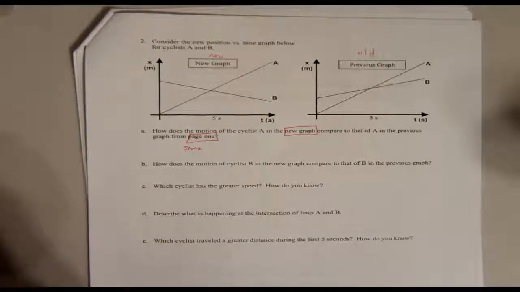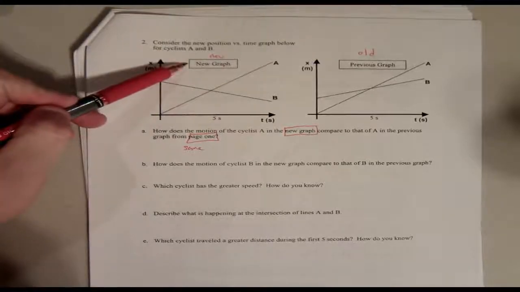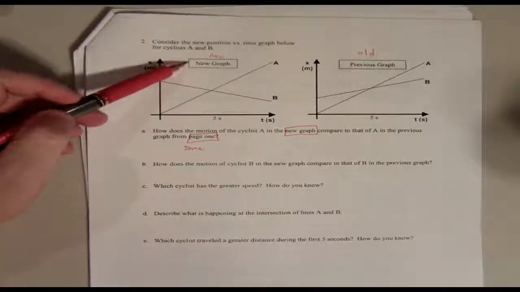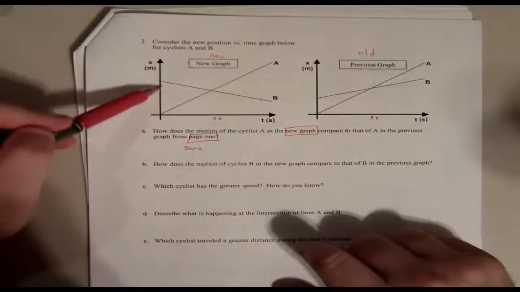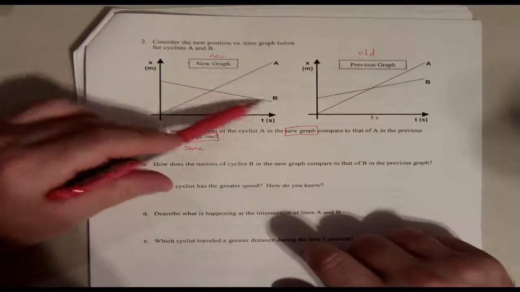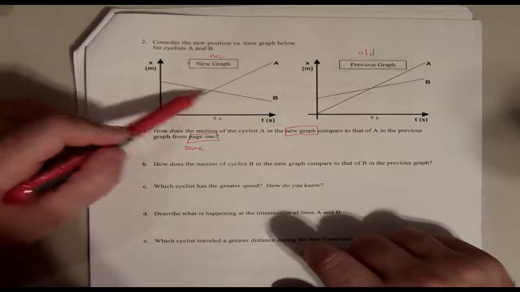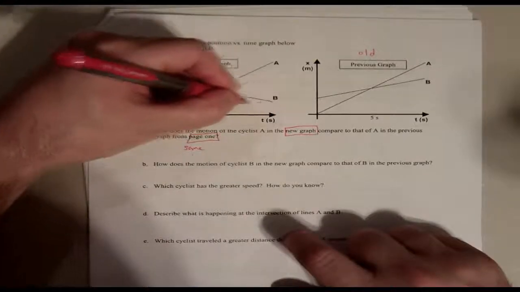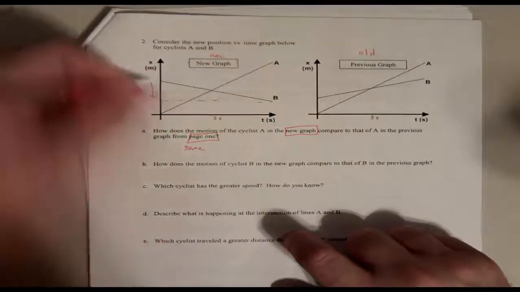All right, B. How does the motion of cyclist B in the new graph compare to the motion of cyclist B from the previous graph, old, right? Well, it looks like in the new graph, because it is distance versus time, they're running backwards because their distance has decreased, right?